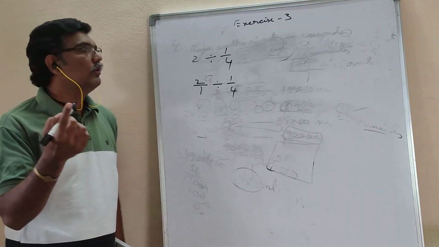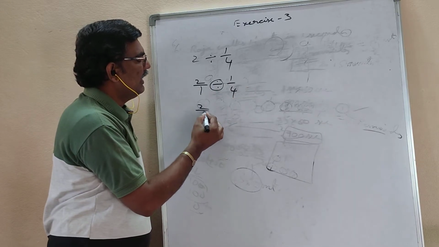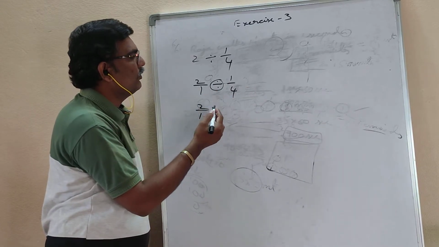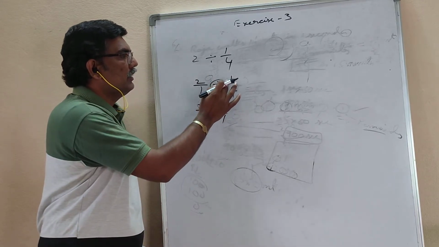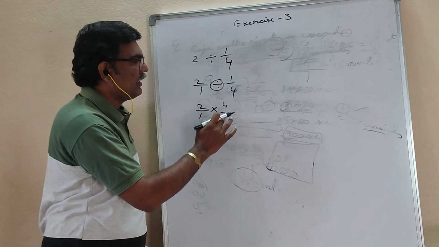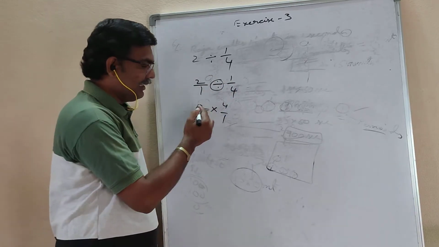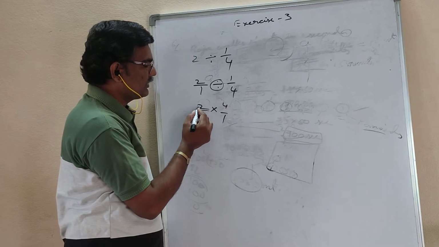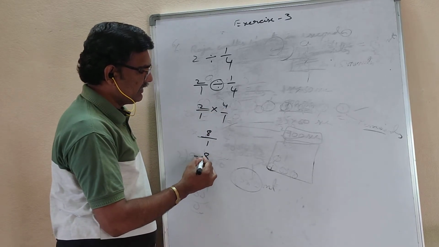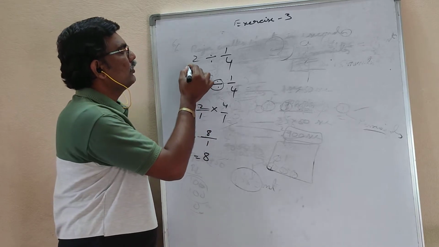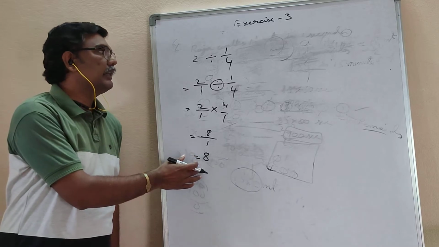Next, remove the divided by symbol and write into. Take the reciprocal, 4 by 1. Reciprocal means the numerator is written in the denominator, and the denominator in the numerator. Then multiply the 2 fractions: 2 4s are 8, 1 1s are 1. 8 by 1 is nothing but 8. So 2 divided by 1 by 4 is 8.